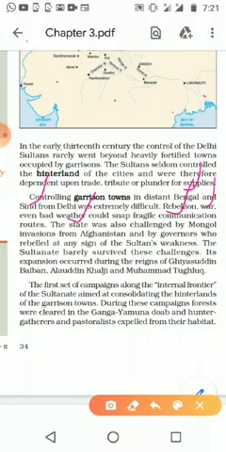Different weather conditions affected the messengers, so the communication route was very difficult. The state was also challenged by the Mongol invasion.